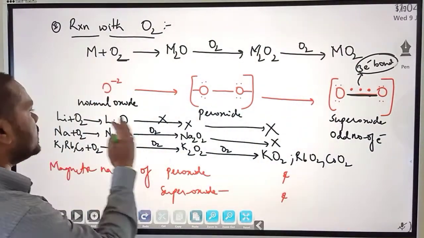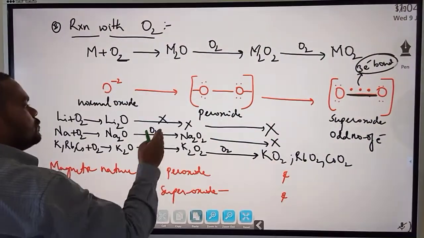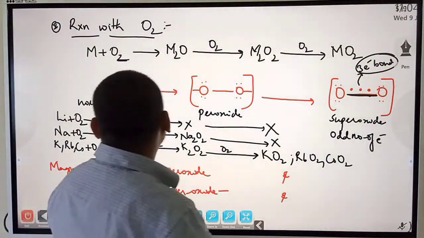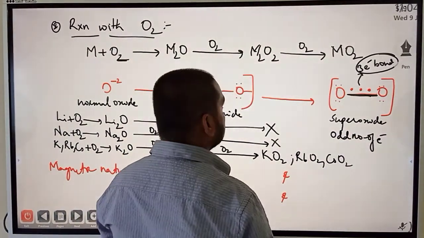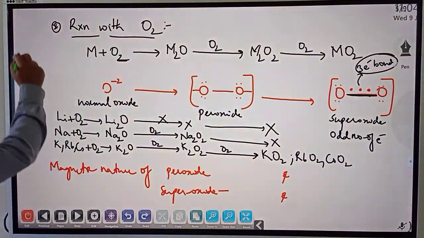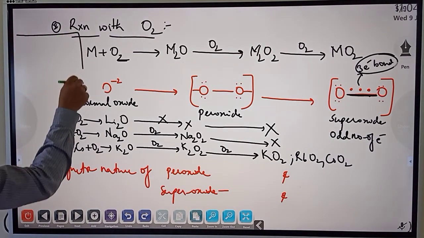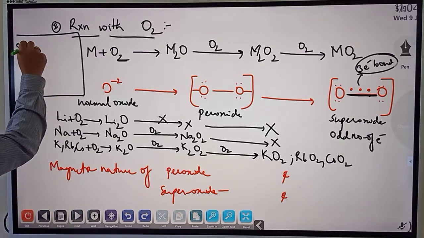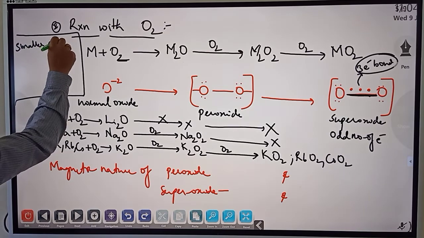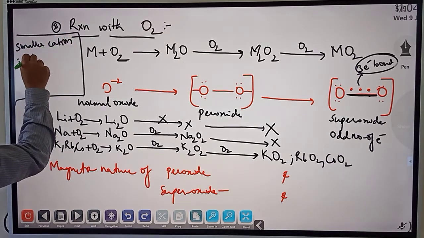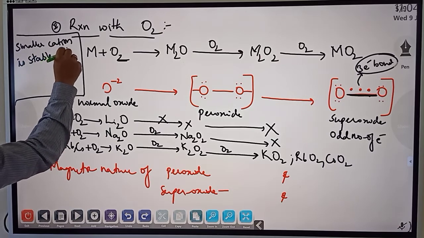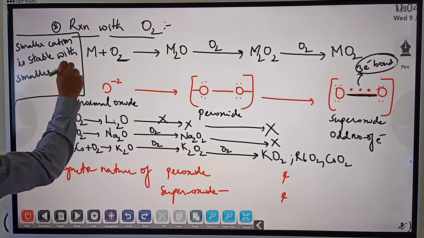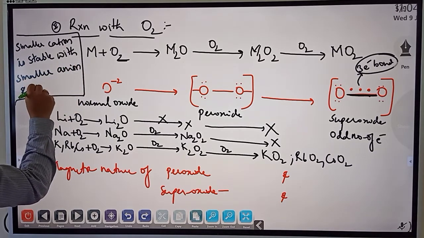Now why is it that lithium can form only this, why not the other? Why can sodium form these two but not the other? For this we have a reason. The reason is: a smaller cation is stable with a smaller anion, and vice versa.